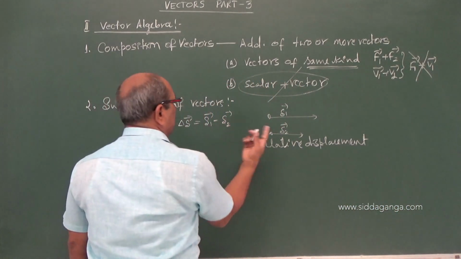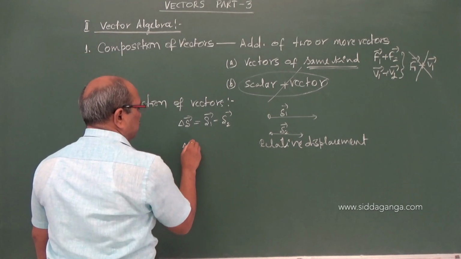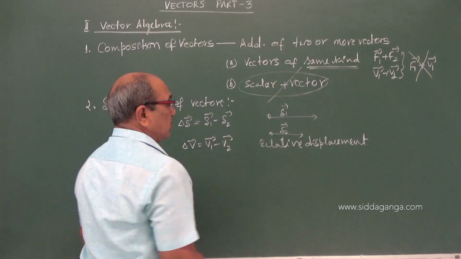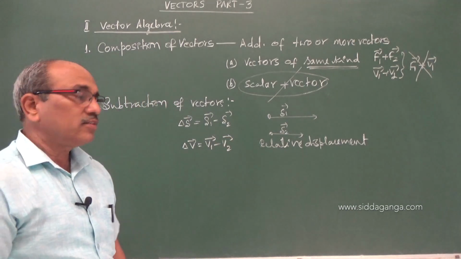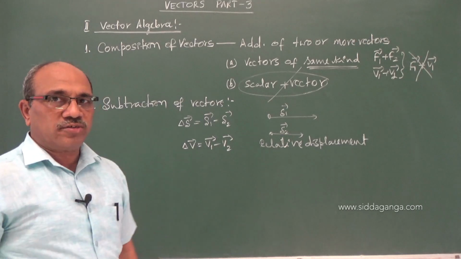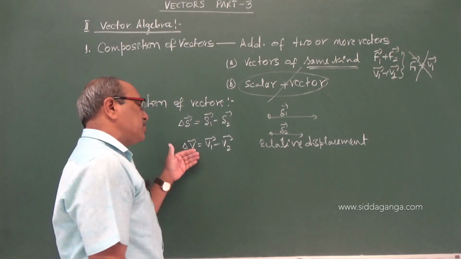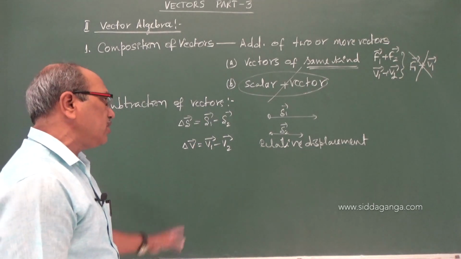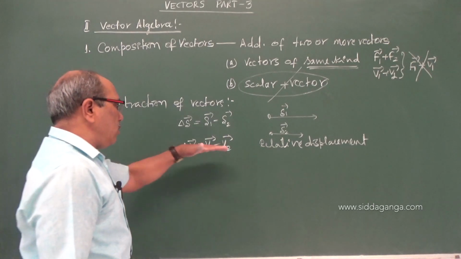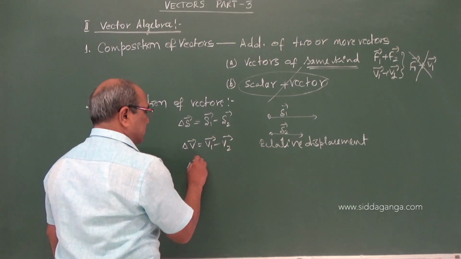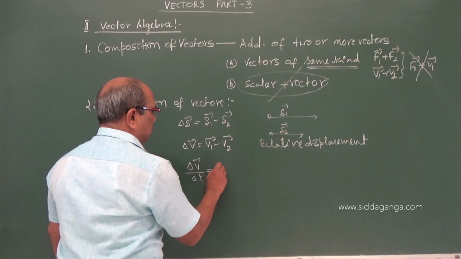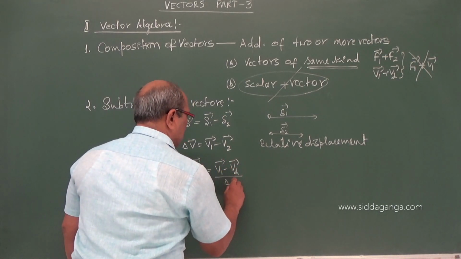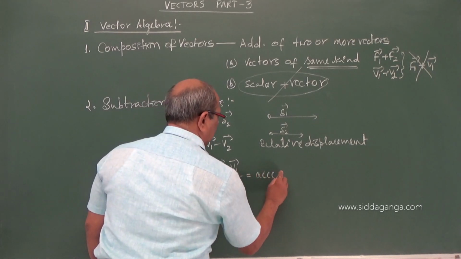Or there may be measured velocities. The change in velocity, that is V1 minus V2, is a relative velocity. Change in velocity, or a relative velocity between two bodies, or when a force is applied, there may be changes in the velocity of a body from initial to final position after a certain time. If you divide this by time for a single particle in a time interval, then what you get is the known term acceleration.